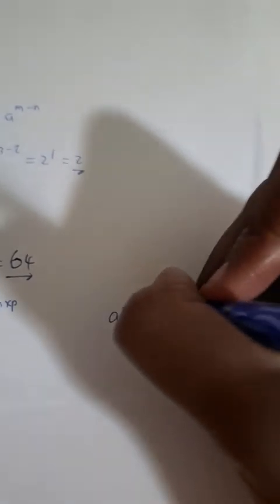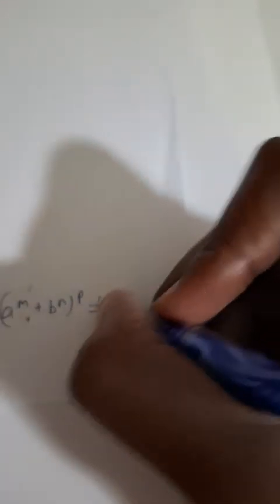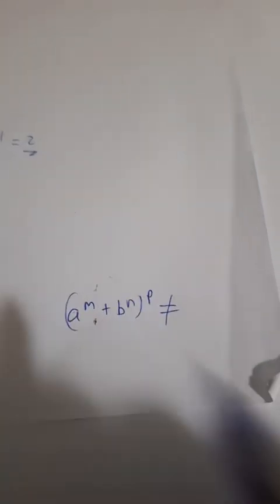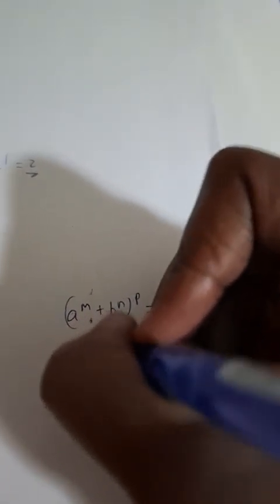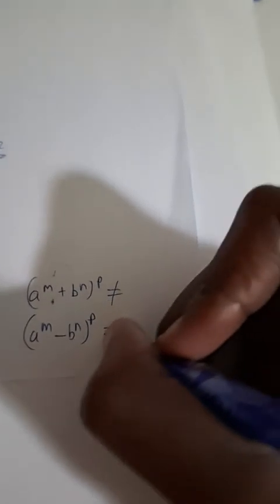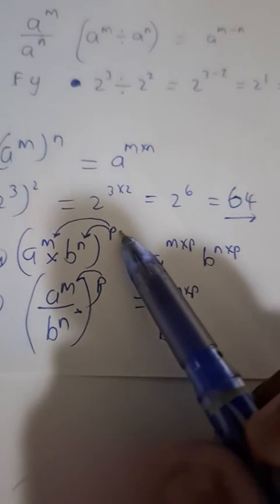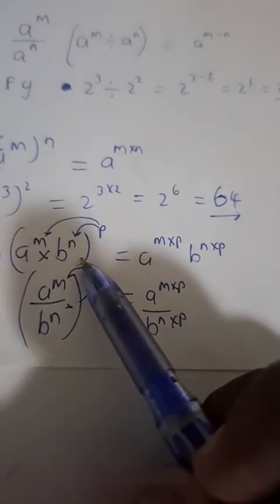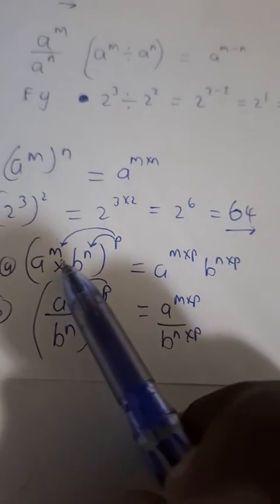The minute the relationship between the bases is addition, we cannot distribute the exponent p to the respective exponents. The minute the relationship between the bases is subtract, we cannot distribute the exponent p to the respective bases. We only do the multiplication of the exponent for each respective base if the relationship between the bases is multiply or divide.